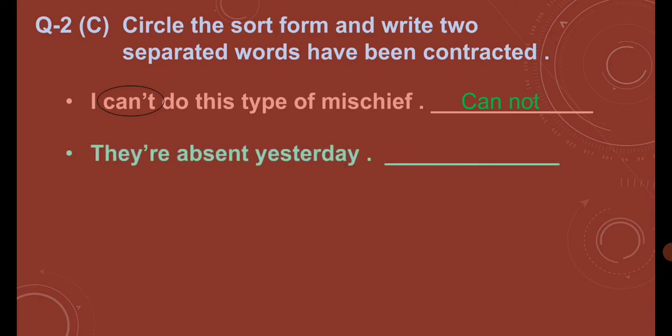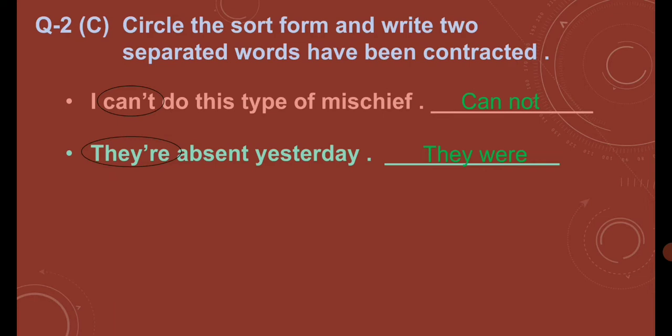Next question is, they're absent yesterday. Now just remember that if we use they are, you have to focus on the sentence. If it is yesterday, it is not ARE, but at that time we use WERE. So first of all we circle the contracted word, and now we understand that yesterday means it is past tense, and in past tense what is the helping verb? Were, right? So what will be the full form of they're?